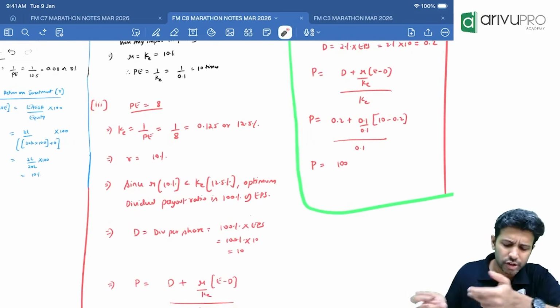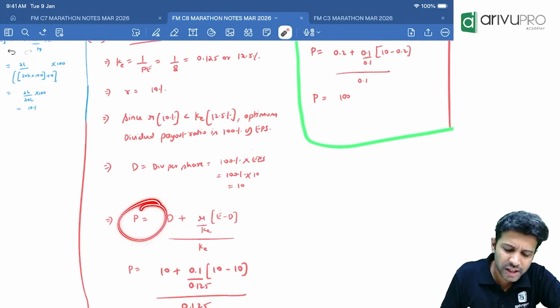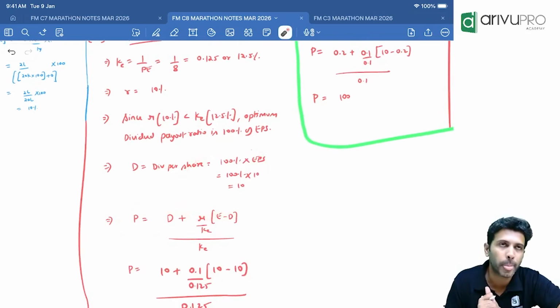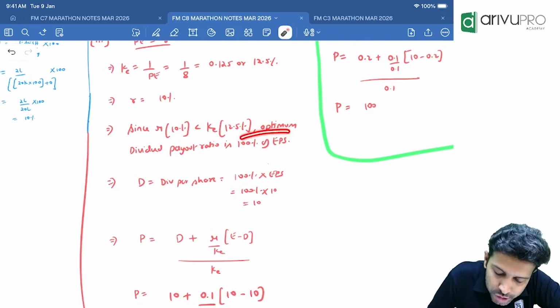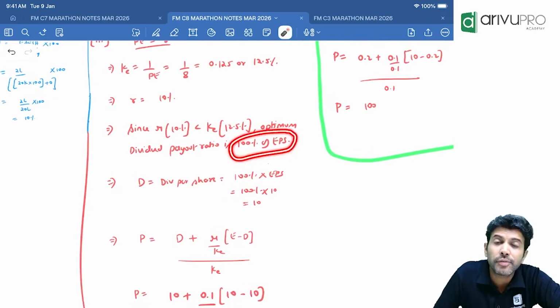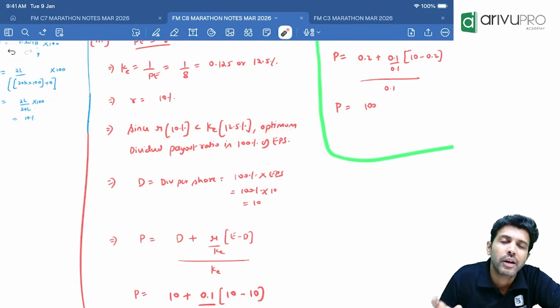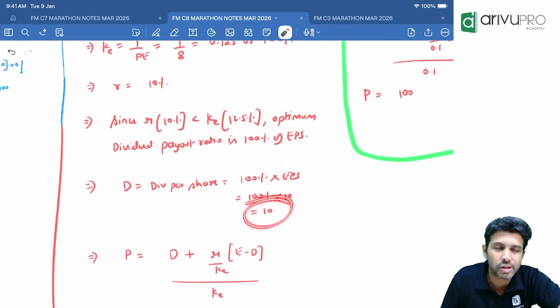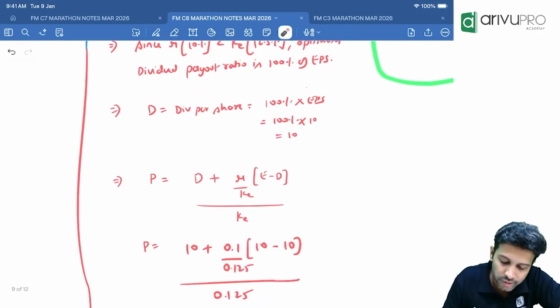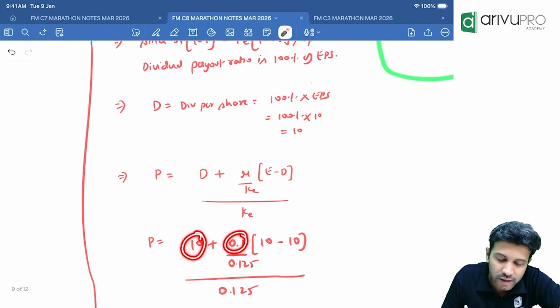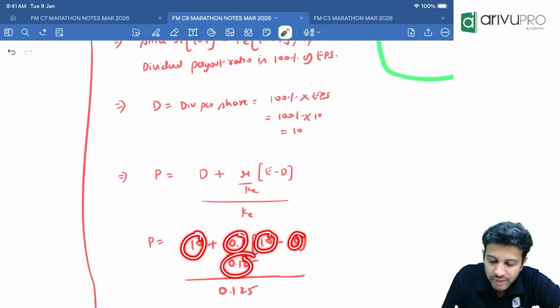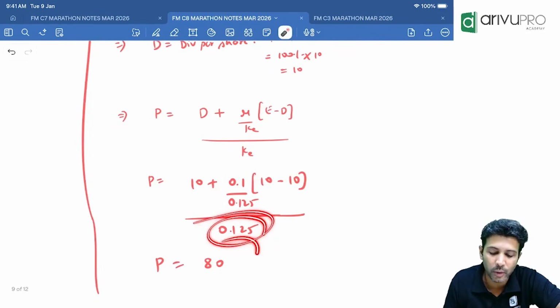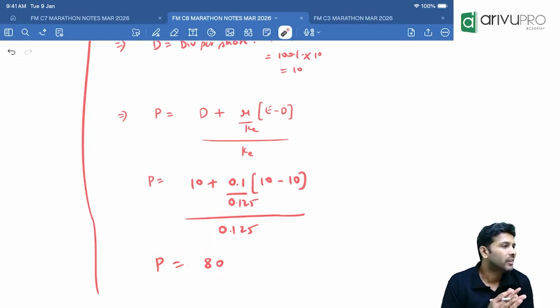And if you want, you can also solve: what will be the price of the share if the optimum dividend payout ratio is followed? Dividend payout ratio should be 100% of EPS. EPS is 10 rupees, and 100% of 10 is 10 rupees only. So dividend will become 10 rupees. R is 10%, cost of equity is 12.5%, into E, which is 10 rupees, minus dividend, also 10 rupees, divided by cost of equity. If you do this, you will get the answer to be 80 rupees.